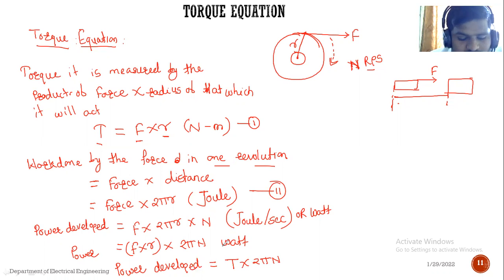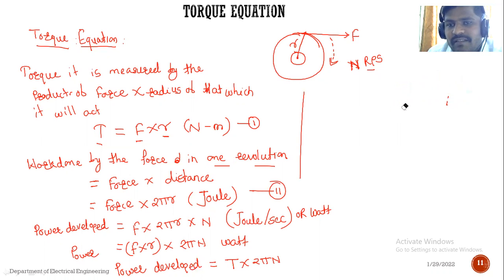Where 2 pi n relates to the linear motion, and if we consider the angular motion, instead of representing 2 pi n, we are able to represent the omega also. So the power developed equation, हे तुम्हाला प्रॉब्लेम सॉल्व करताना यूज होणार आहेत. All of you note down this equation.